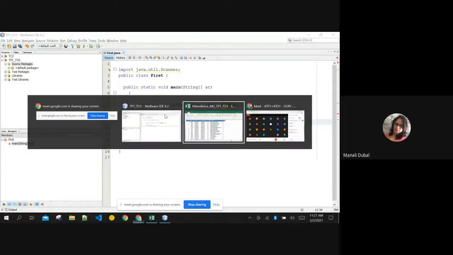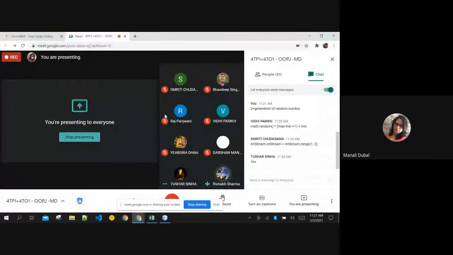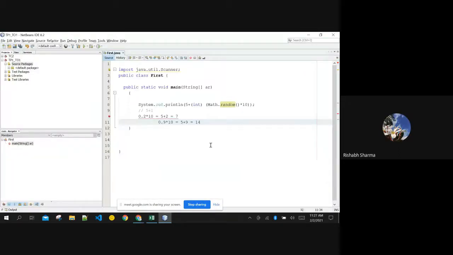Ma'am, if we want a number between a range, for example, x and y, let us assume that y is the upper limit and x is the lower limit. So we multiply the random function with x minus y and then add the minimum. Yes, correct. You start with your initial number, the lowest number, from which you want the numbers.